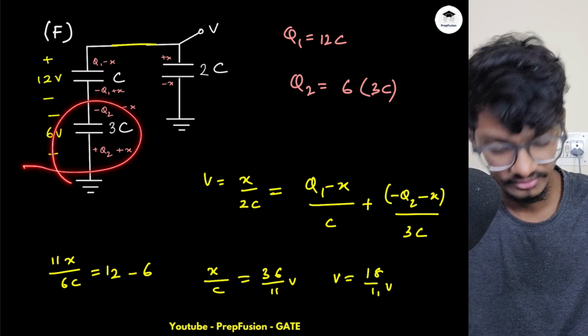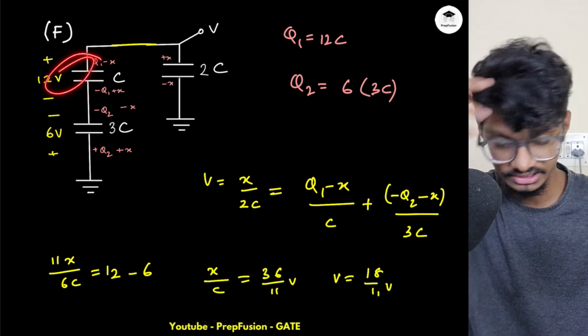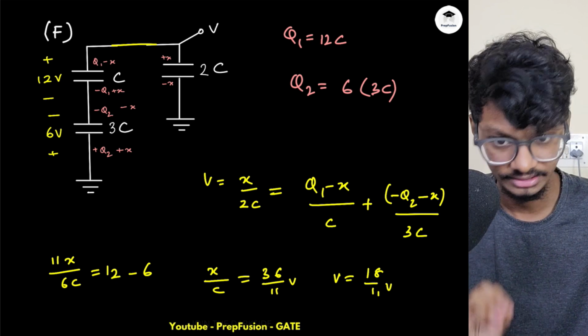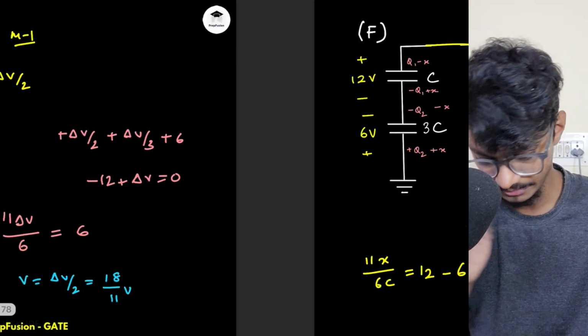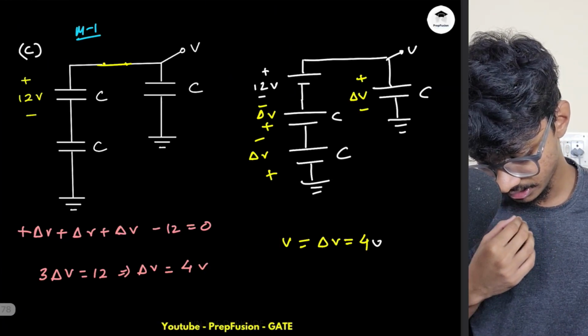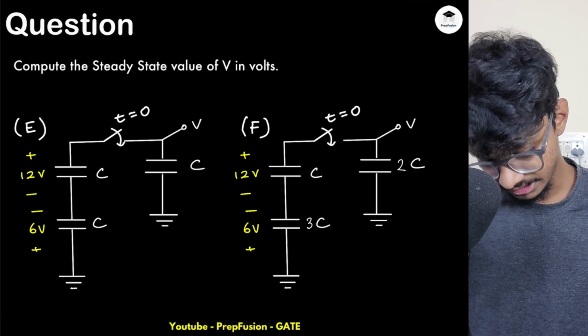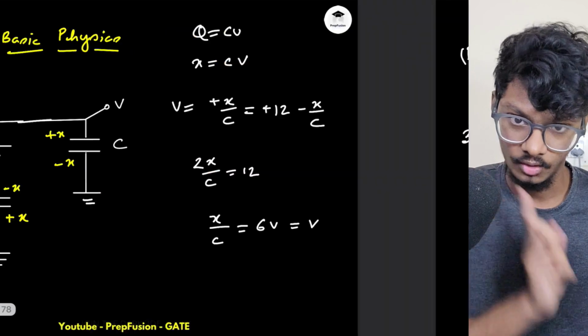You can see due to this capacitor, this is losing some charge and this is gaining some charge. You can understand intuitively exactly what is happening. That's why this is more intuitive than the previous example. So I took the F1, and with that all the examples of this particular question with capacitors are done. You can solve this for homework. And now let's come to the next one.